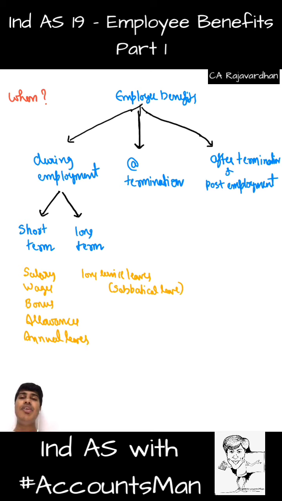Annual leaves in the sense, I'll give you 12 casual leaves, or 12 sick leaves in the organization during the year. So that will become short term. If I give you long leave, that becomes sabbatical leave. Or they can be long service benefits. Now you might be wondering, what are these long service benefits? If an employee works in my organization for some 5 years, I might pay some lump sum consideration to him for 5 years of service as a matter of gratitude.